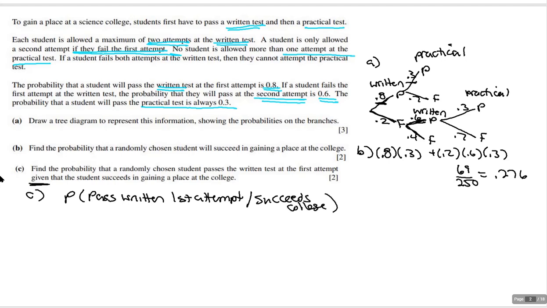All right, so keep in mind, when you do a conditional probability, the first thing is I'm going to find the probability of both. Find the probability that this person passes the written on the first attempt and then succeeds at college, which means they pass the practical. Then I'm going to divide by the probability of the given. So, pause it, take a look at that, try it, and then start back up again when you're ready.